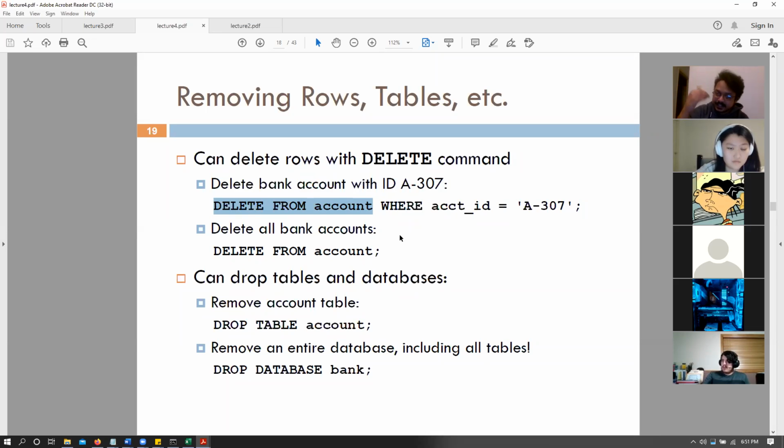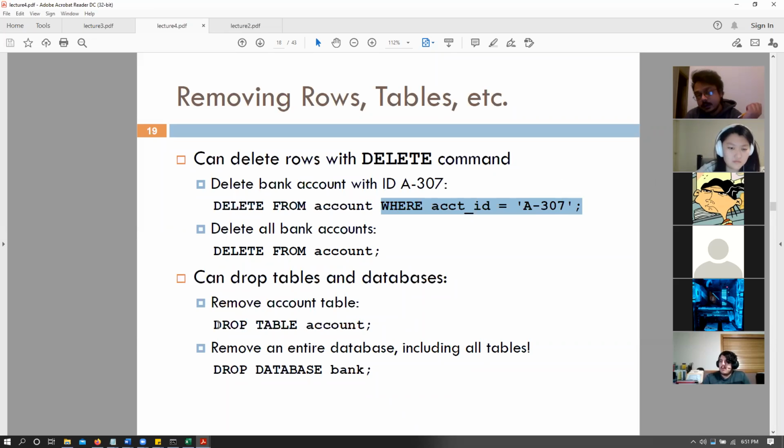That means that at this point, all your bank accounts are getting deleted because it has not seen the remainder of your code, right? So this is where your transactions come in, where you can say, okay, I made a mistake, roll back to the previous state of my system, right?